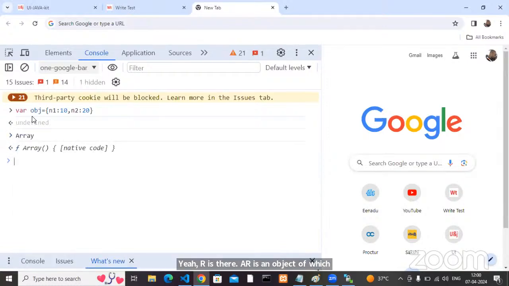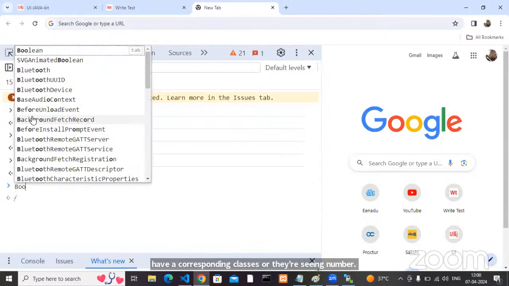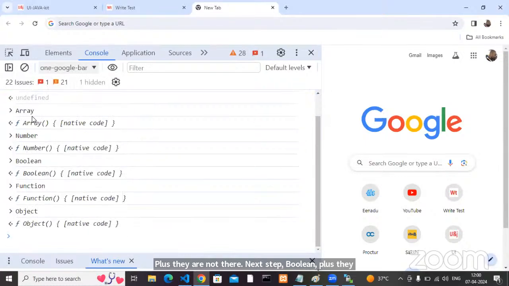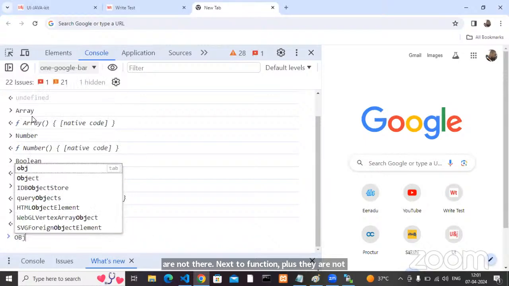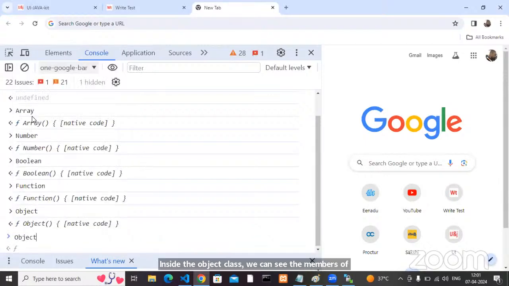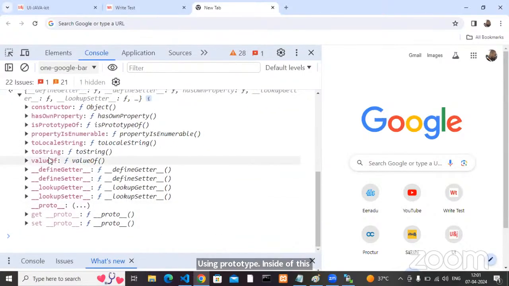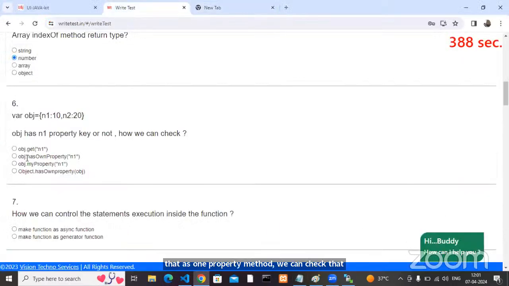Array class, right? For every primitive data type, we have corresponding classes. See, number class is there, Boolean class is there, function class is there. Like that, object class is also there. Inside the object class, how can we see the members of a class? Using prototype. Inside this, we have one method, hasOwnProperty. By using the hasOwnProperty method, we can check whether that particular property is there or not. Understood?